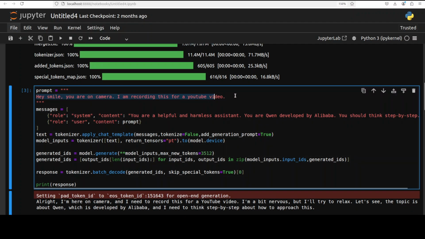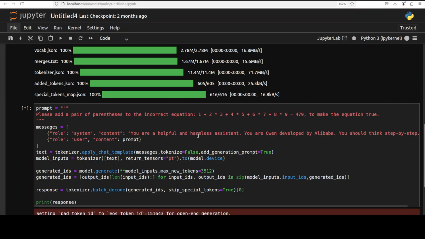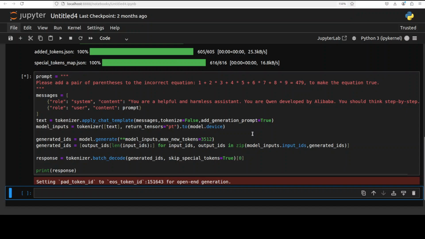Okay, let's try out a complicated logical reasoning question. I am asking it to add a pair of parentheses to the incorrect equation to make the equation true. Now that's a hard one. QwQ was able to solve it, but took a bit of time. And this is the thing again with this 7 billion model. It takes its sweet time to respond, so don't panic. I have seen it taking sometimes even 3 to 4 minutes to come back with an answer. So let's wait for it.